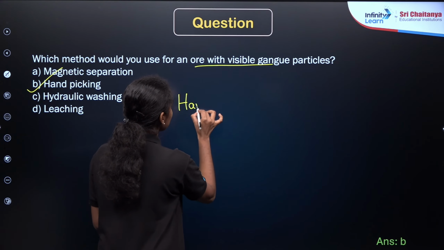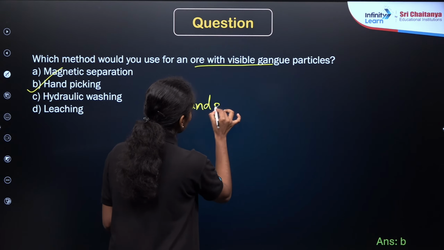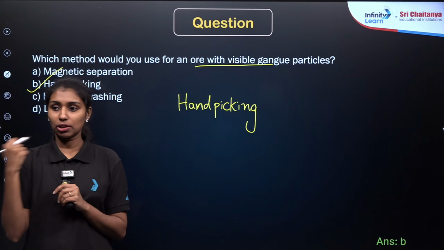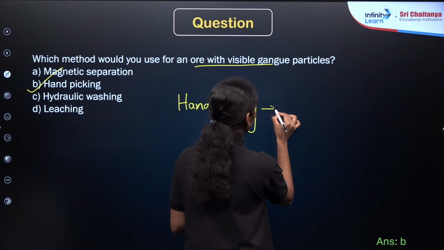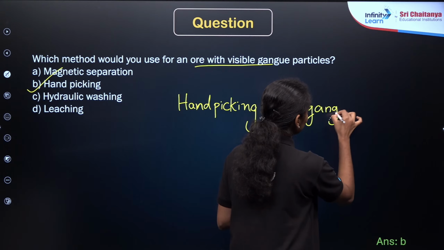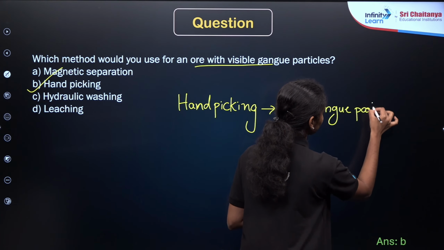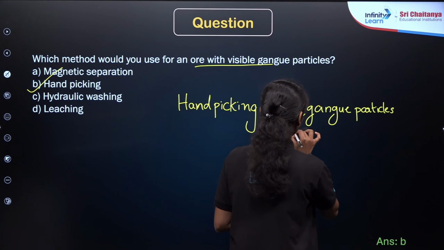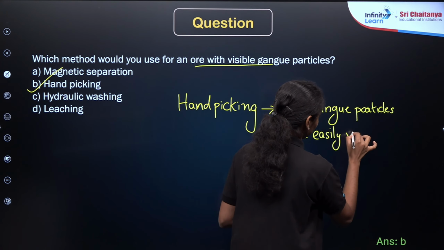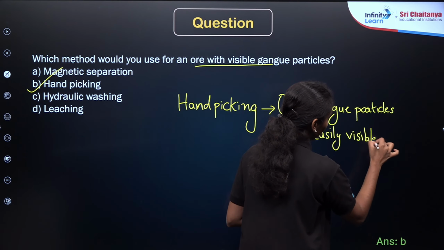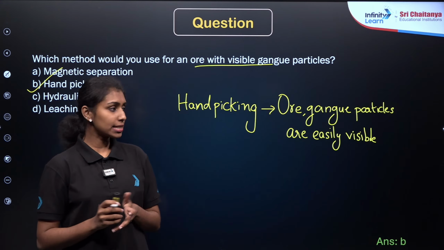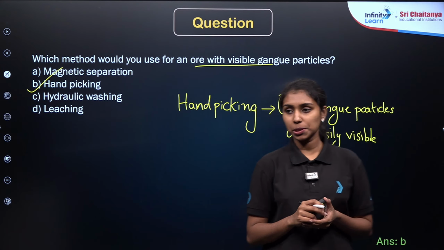Hand picking method. Just like which we are using in our homes, right? If you want to remove the stones in the rice, we will be just picking with our hands, right? So hand picking method when ore and gangue particles are easily visible. It may be because of the color difference or the size difference. We can easily understand, right? Lian, is that clear now? Why not option A? Why option B?